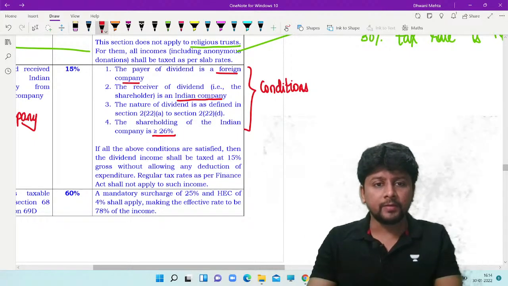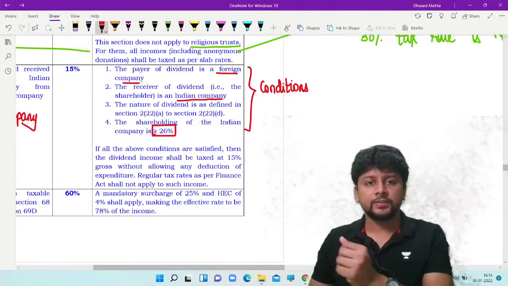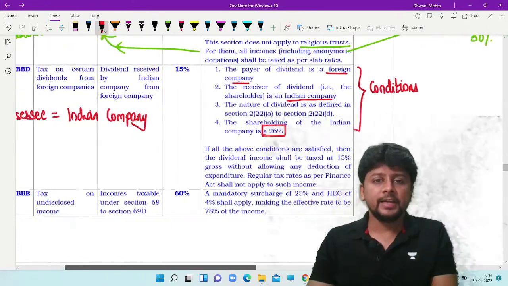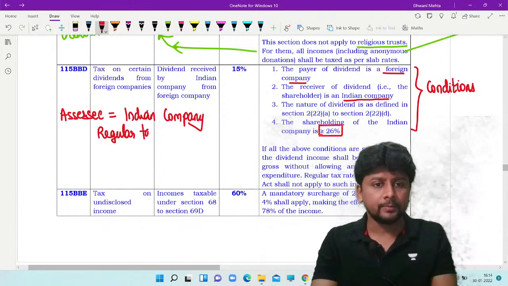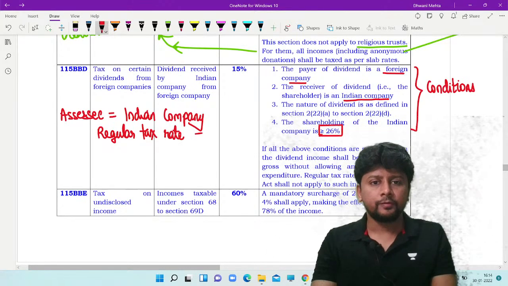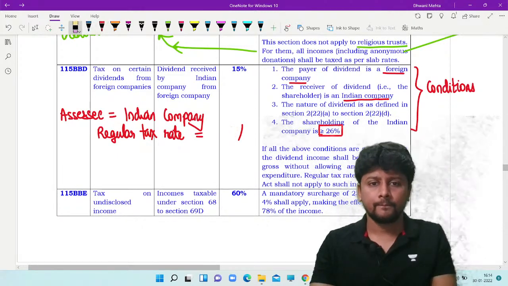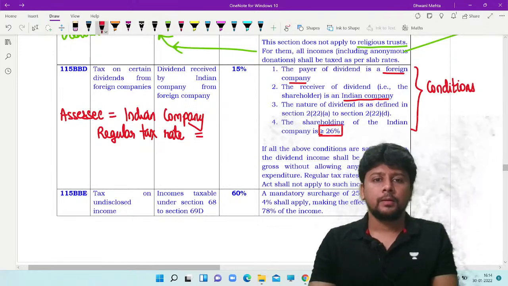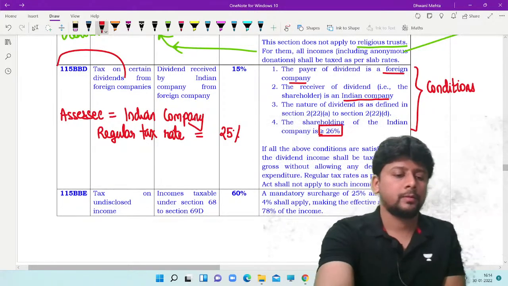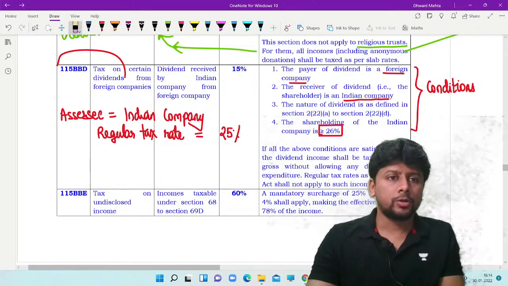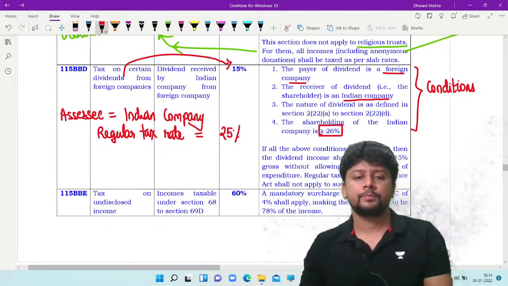The minimum voting power required is 26%. Now, if all these conditions are satisfied, then it's an Indian company. The regular tax rate for an Indian company is 25%, generally speaking, but this dividend is going to be brought to tax at a 15% tax rate.